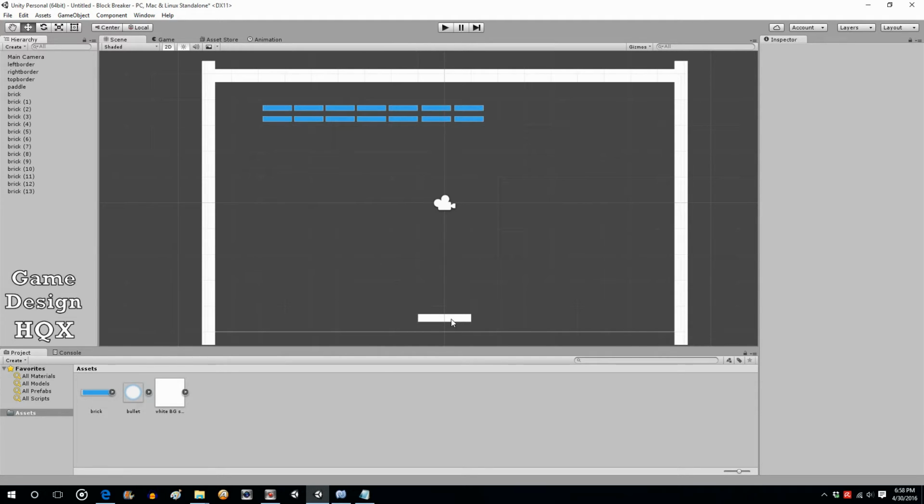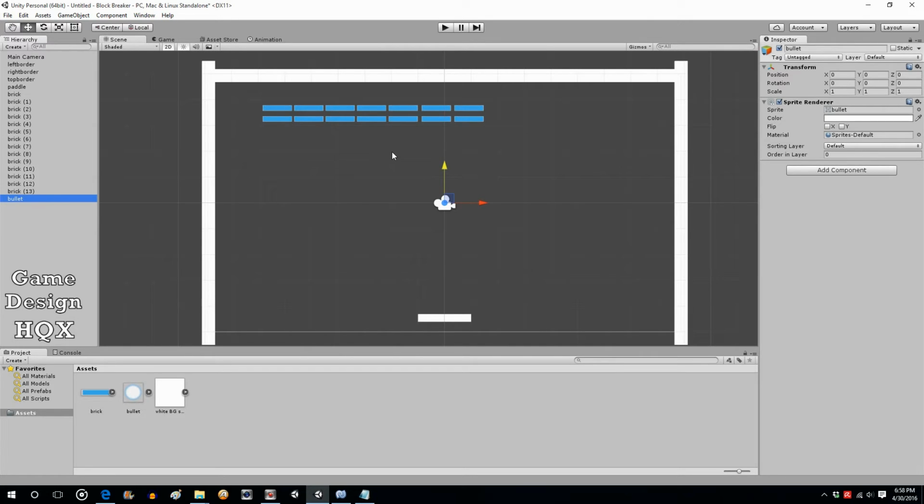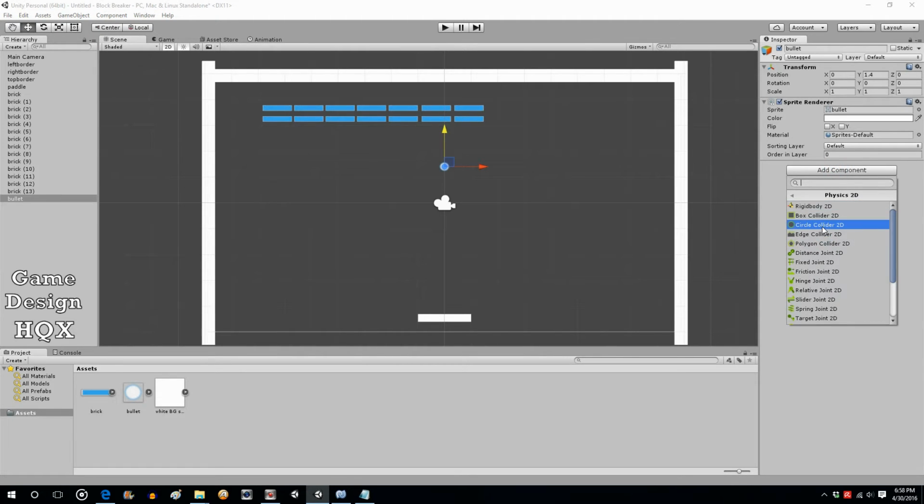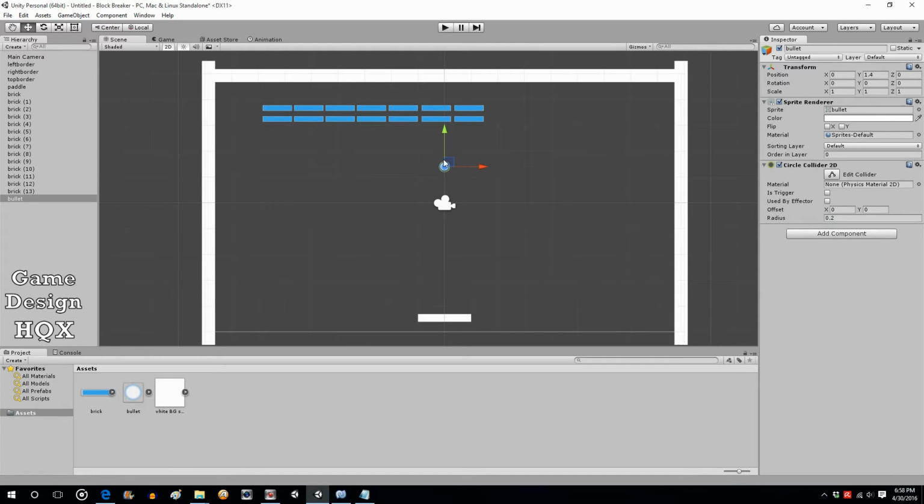So we have our paddle, we have our border, we have a brick. Now we just need to create the ball. So we'll drag and drop that into the screen. Just move that so it's easier to see. We'll click Add Component, Physics 2D, Circle Collider. The collider is a little bit too big, so you can click on Edit Collider, grab one of the dots and shrink it if you want. I'm not too worried about it. You don't want it to be too unforgiving, but you also don't want it to be too easy. So that's another aspect of game balance.